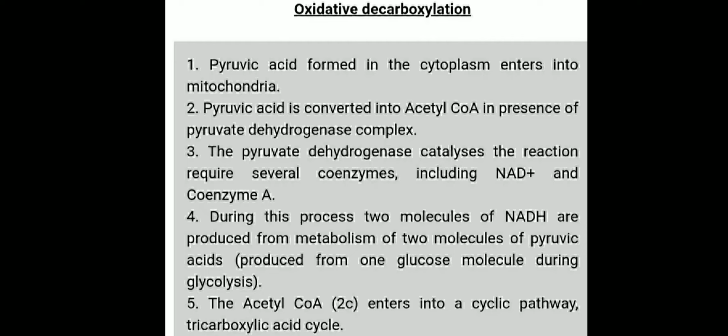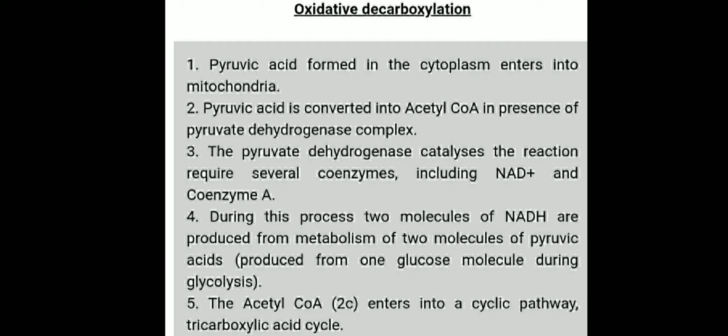is converted into acetyl coenzyme A in the presence of the pyruvate dehydrogenase complex. Pyruvic acid formed during glycolysis enters the mitochondria and is converted into acetyl coenzyme A in the presence of the pyruvate dehydrogenase complex.